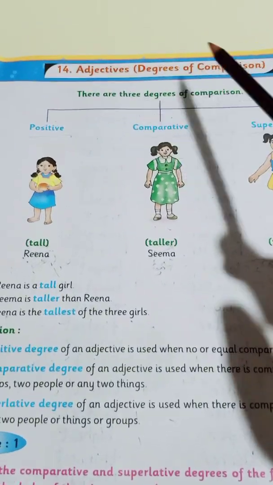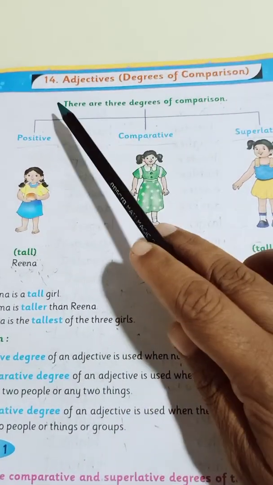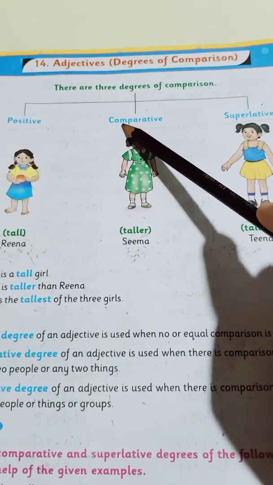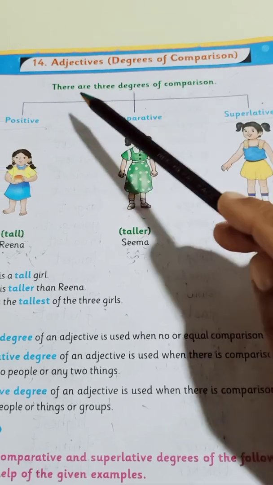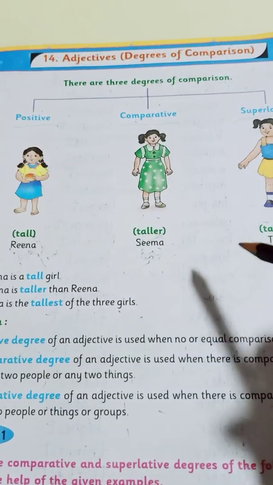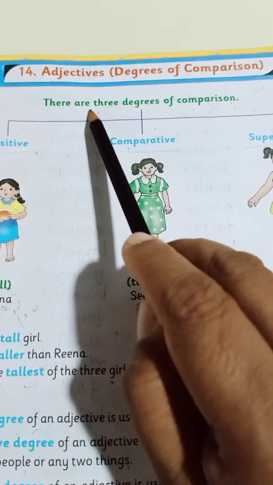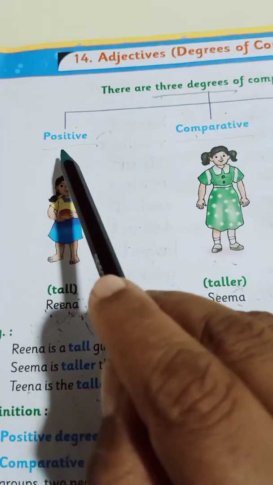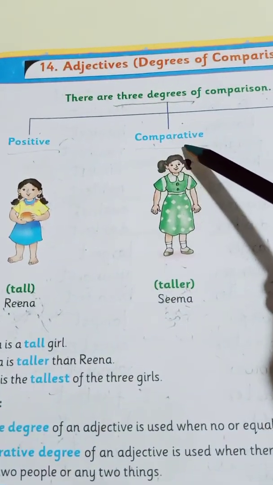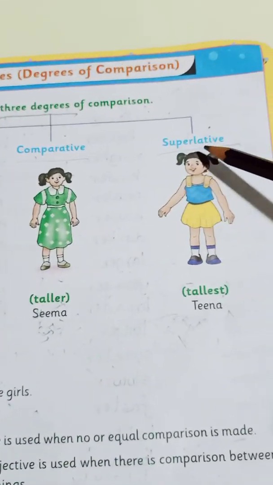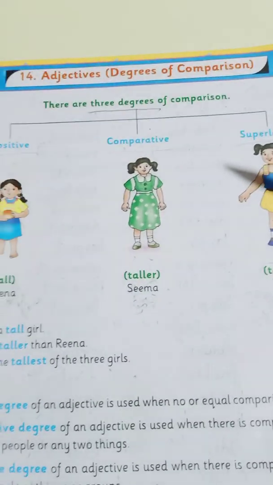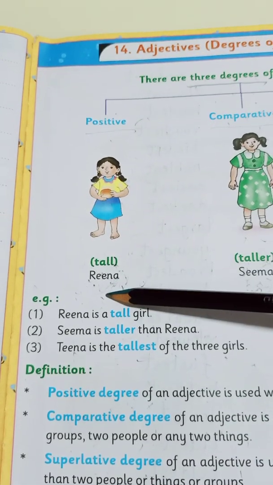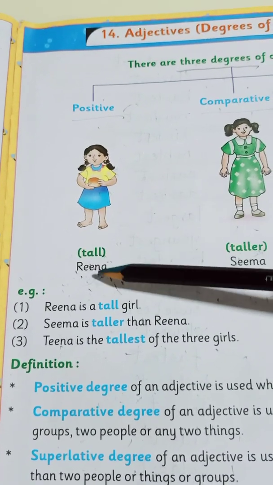Again, I will just take you through this. Today's topic is adjectives, degrees of comparison. Do not get confused. It is degrees of comparison. There are 3 degrees of comparison. How many degrees do we have, children? 3 degrees. The first one is the positive degree, the second one is the comparative degree, and the third one is the superlative degree. In the positive degree, I have a picture of this girl called Reena and she is tall.